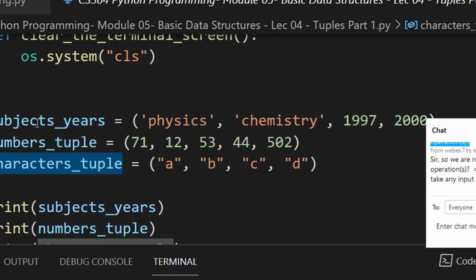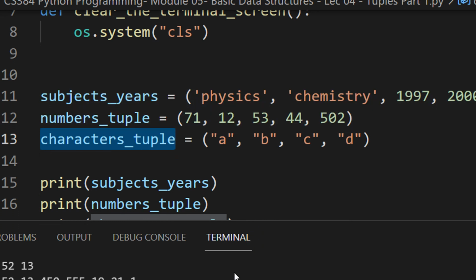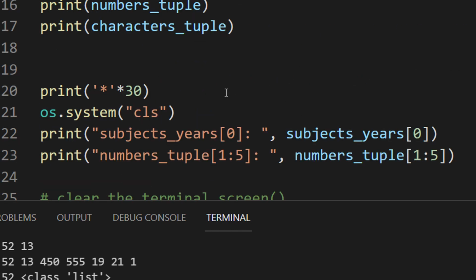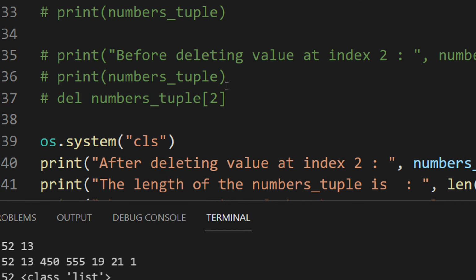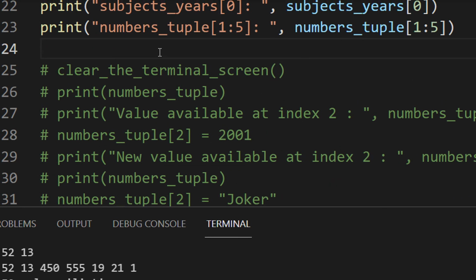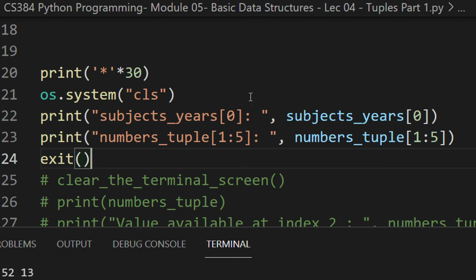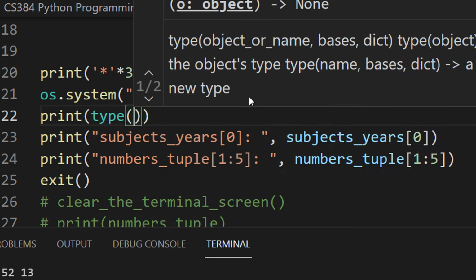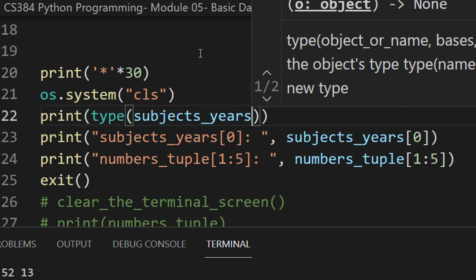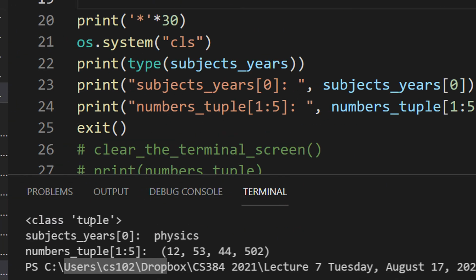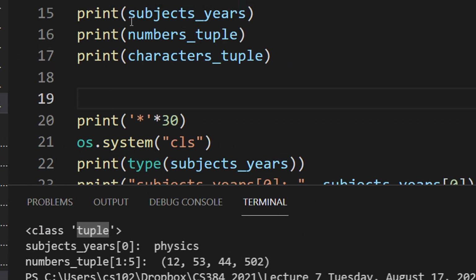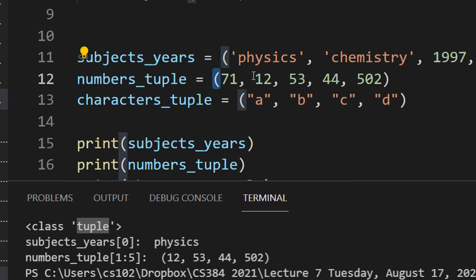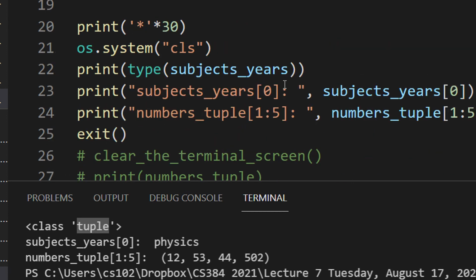So I have kept the same example as the previous case: subject, numbers, and tuple, right? But you can see the round brackets here. Let me just exit here, and let me type print type of subject. What is the type here? Let me run the code. You can see the class is tuple and not a list. Why tuple? Because we have round brackets. Then you can see the outputs are still the same, from 1 to 5: 12, 53, 54, 55. That is fine.